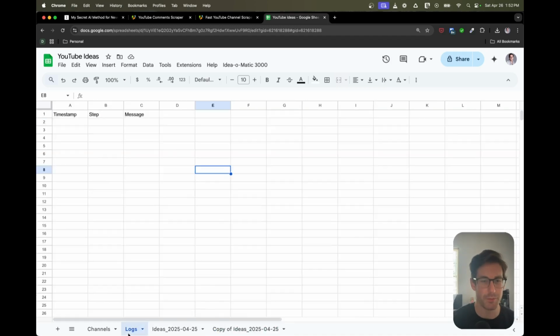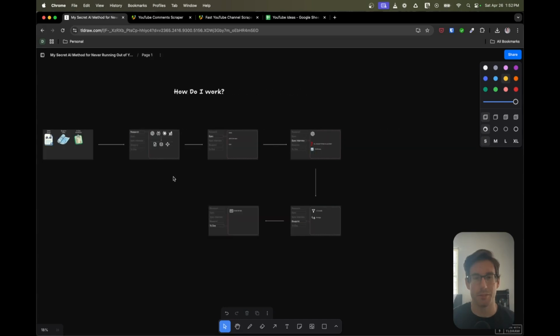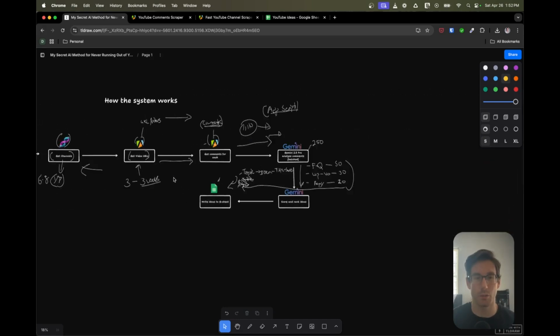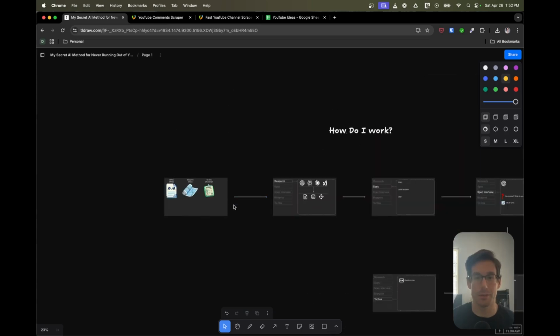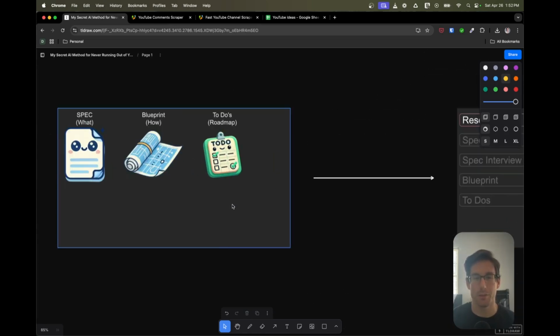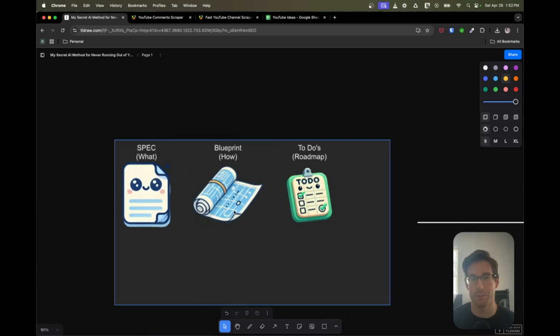So this is the output. This is what it looks like when we're done. Now let's go back to this section because I want to talk through, because we talked through how the system works, right? So I want to talk through how do I build something like this? How did I build something like this? So I've talked through this process previously, and I'll do a quick TLDR here so you can get a better understanding of how it works.